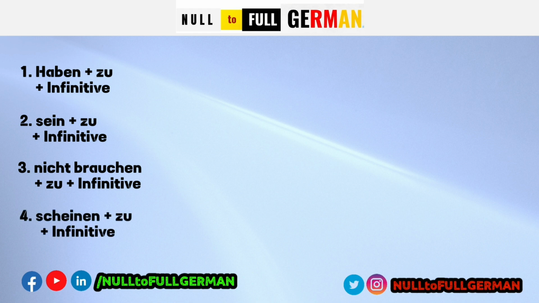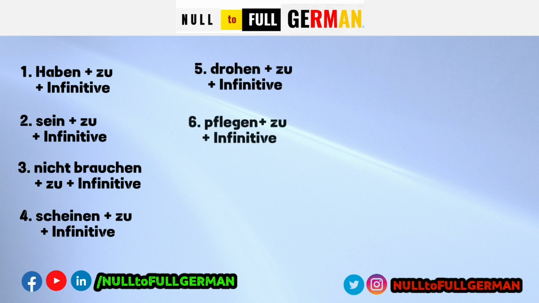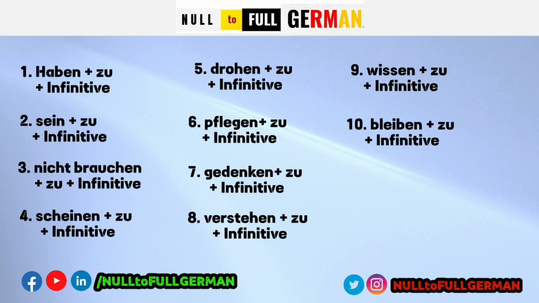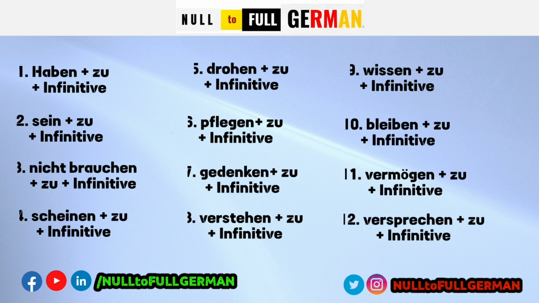Nummer 4, scheinen. Nummer 5, drohen. Nummer 6, pflegen. Nummer 7, gedenken. Nummer 8, verstehen. Nummer 9, wissen. Nummer 10, bleiben. Nummer 11, vermögen. Nummer 12, versprechen.